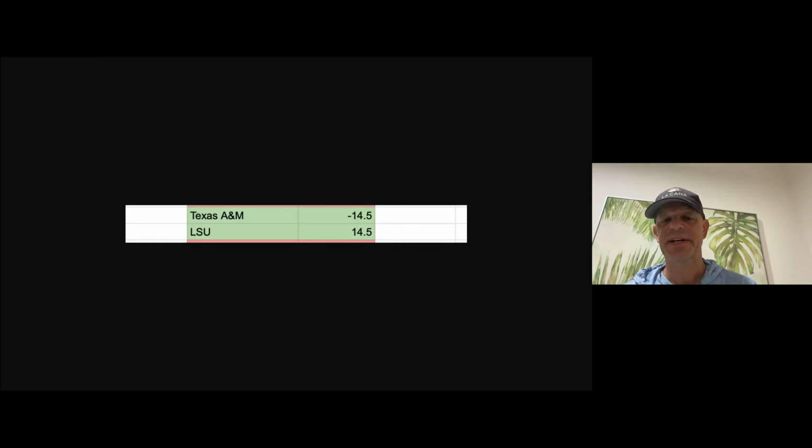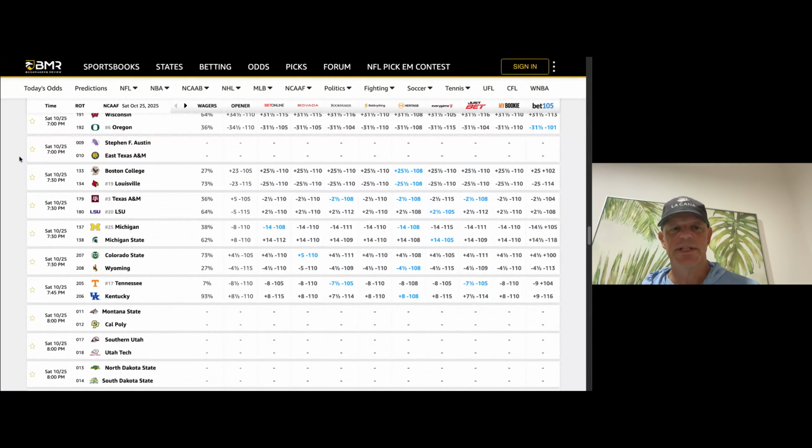Okay. Now, let's look at a game that has value that we will probably end up playing. It's going to be Texas A&M and LSU. Texas A&M also away, -14.5. They're undefeated, having a very, very good season, going on the road to play LSU. Okay, let's look at the line for Texas A&M and LSU. Some of the rec books opened this up at +5. The line is now -2.5, Texas A&M. I think Bookmaker and Pinnacle both opened it up at -2.5.